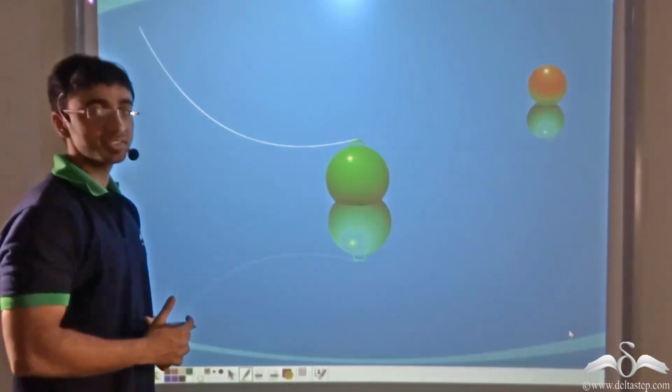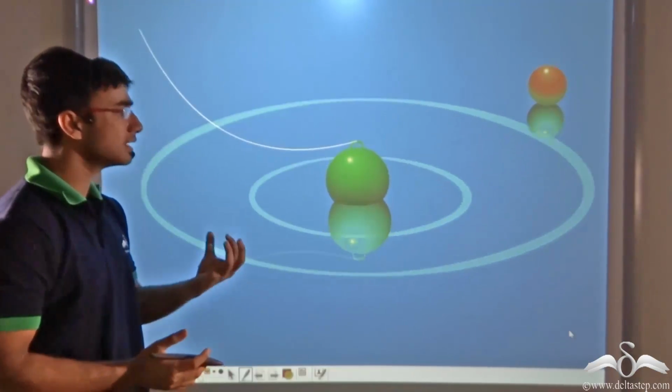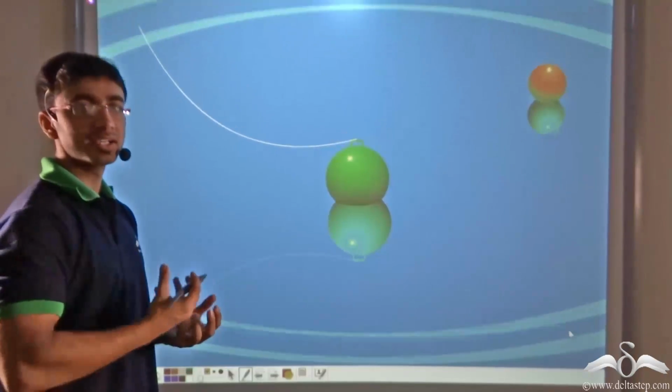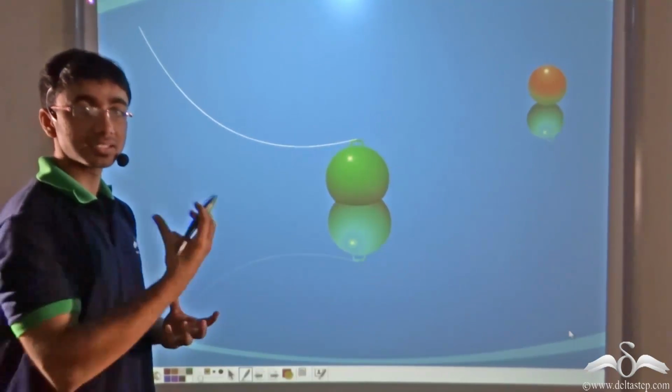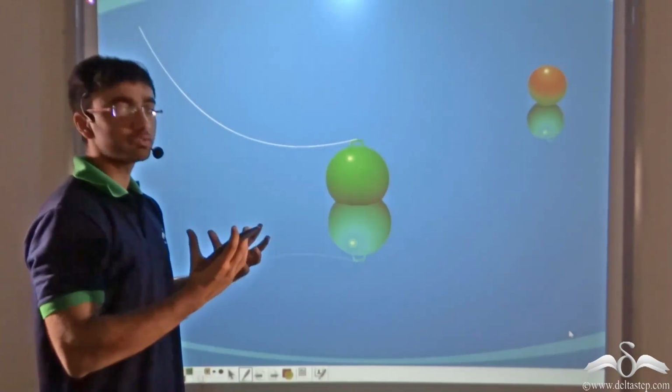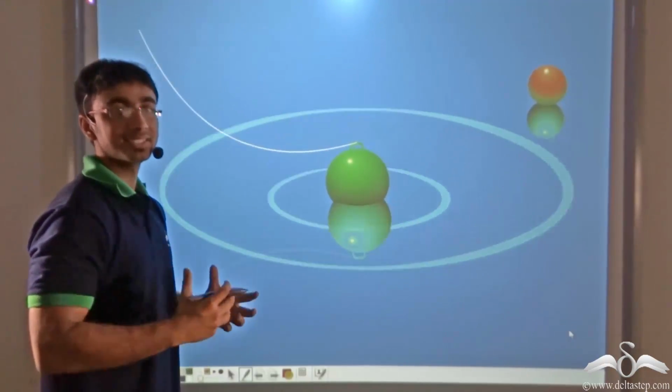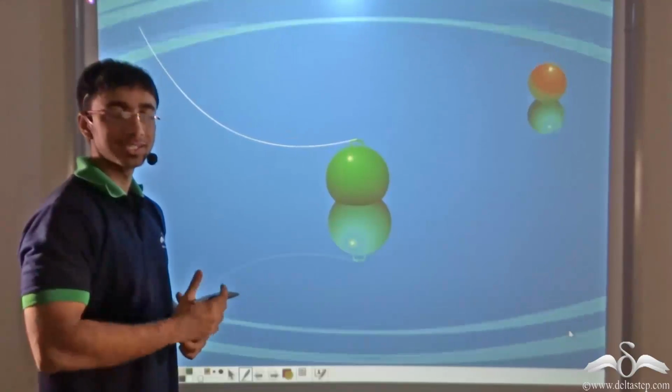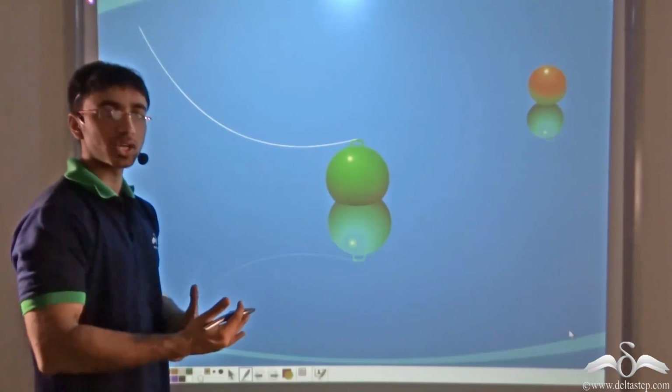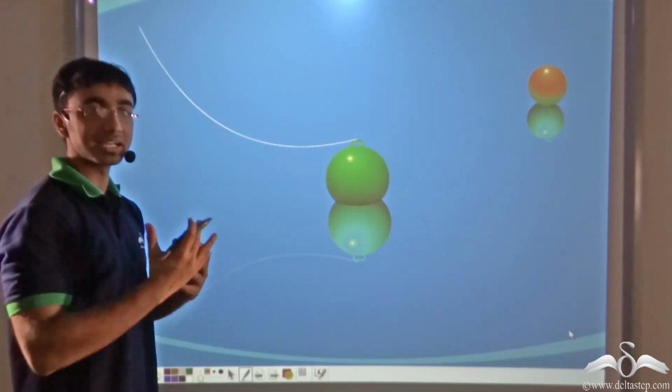A similar thing happens in case of magnets. When a particular magnet is brought near another magnet or a particular substance, it has some sort of a disturbance around it. This disturbance, with the help of which it influences other magnets or other objects, is known as the magnetic field.